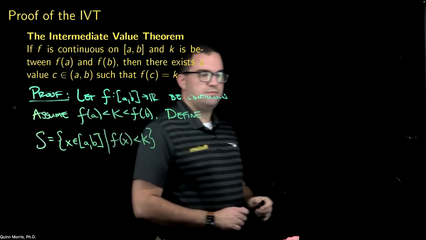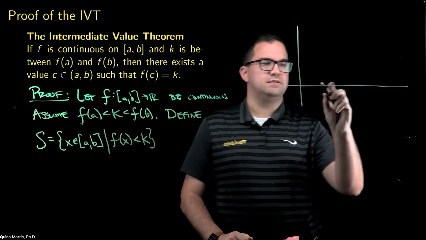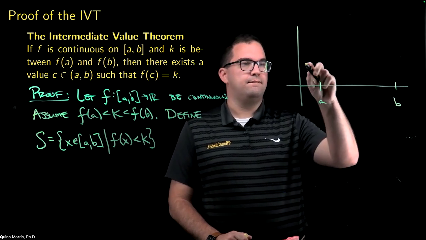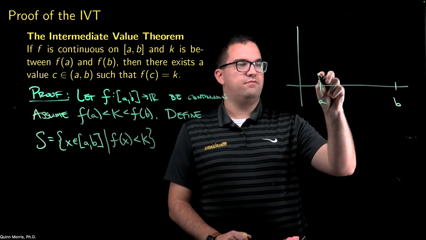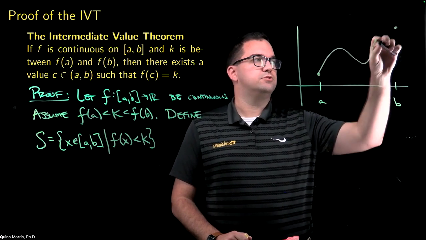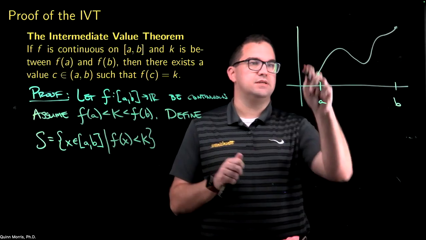Okay. So let's come over here and sketch a picture first to make sure we understand what this set S is. So here's A, here's B, here's f of A, here's f of B. I have some continuous function here connecting these two. And let's say that our K value is sitting right here.